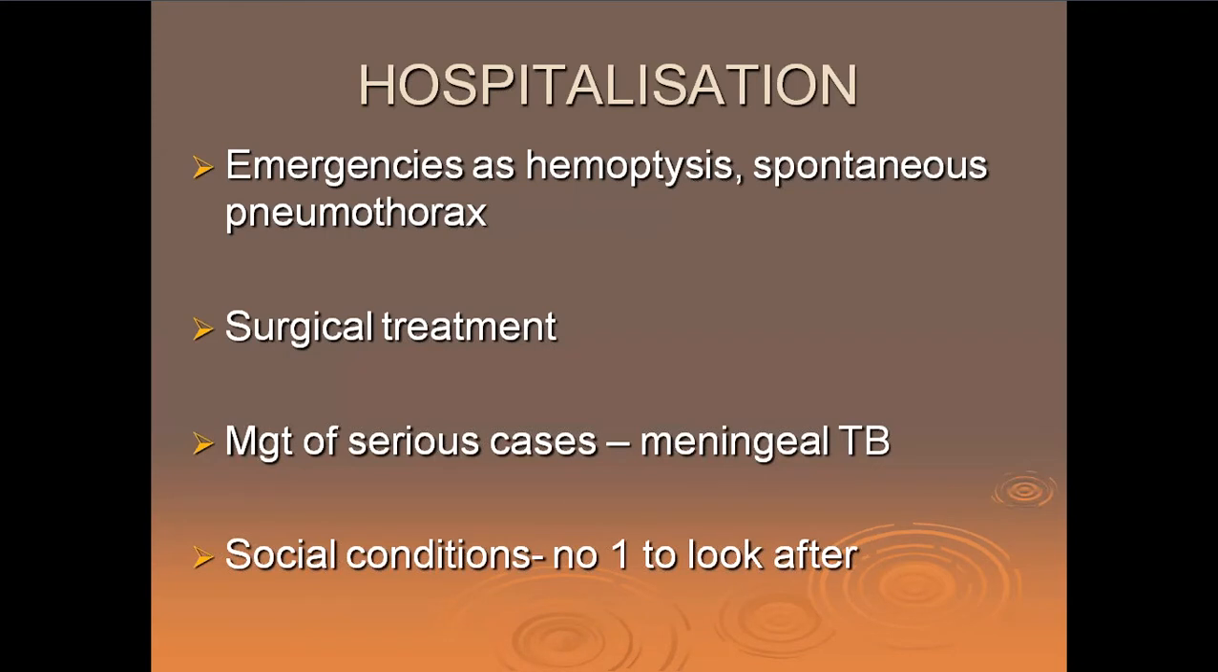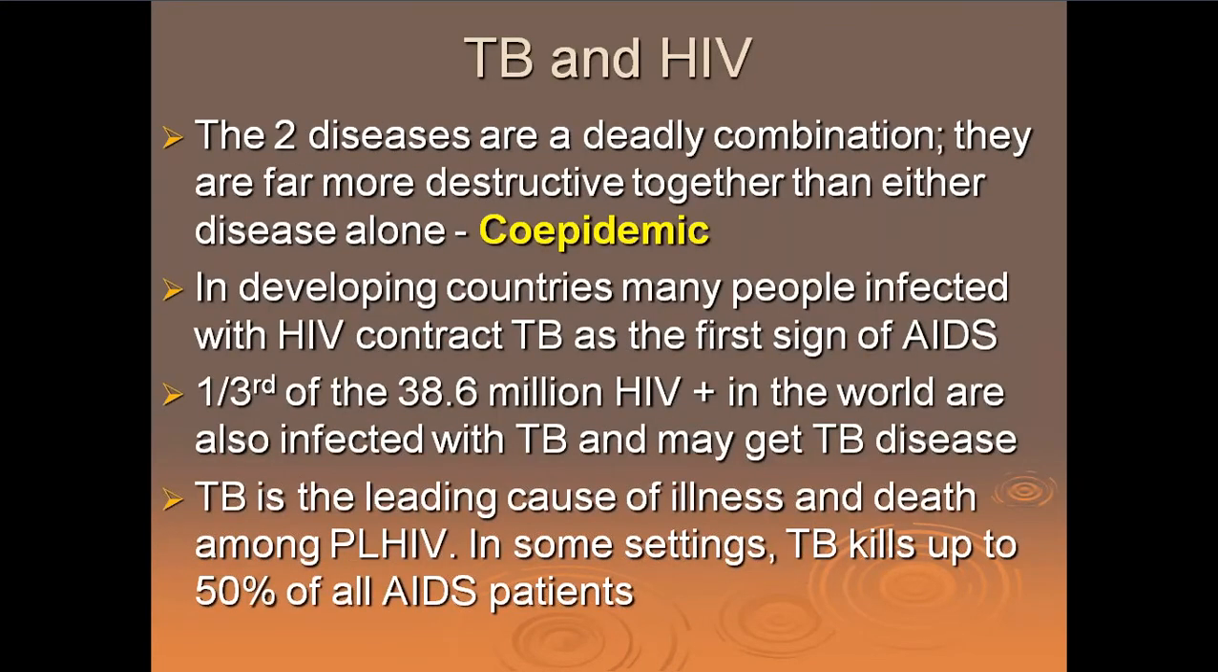Obviously, whenever a patient is admitted, we admit only a serious patient. Otherwise, it's domiciliary. I told you that I'll speak a little bit about TB and HIV. The two diseases are a deadly combination. They are far more destructive together than either disease alone. And that is why TB and HIV, when they coexist, is called a co-epidemic. In developing countries, many people infected with HIV contract tuberculosis as the first sign of AIDS. Please remember, his immune system is compromised, and therefore the tuberculosis bacillus attacks him and he gets tuberculosis.